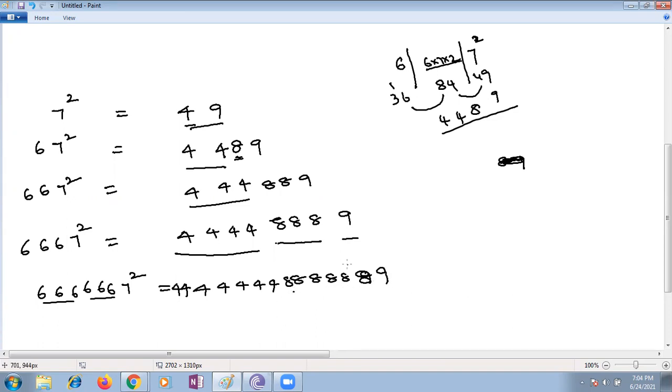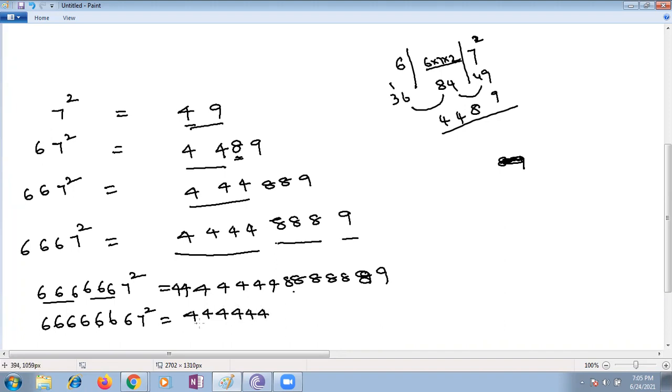Ma'am, I also understood the logic. It's just that I wasn't able to find how many 4s and 8s will be there sooner. Yeah, please give it for this. 1, 2, 3, 4, 5, 6, 7 sixes. 7 fours, 6 eights and 1 nine. 8 fours, 7 eights and 9.